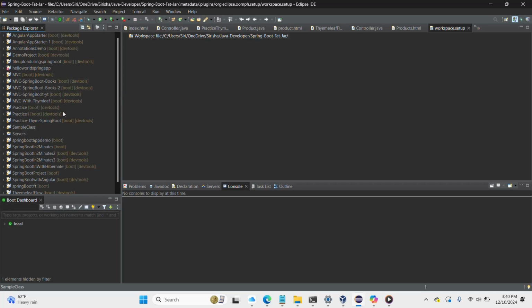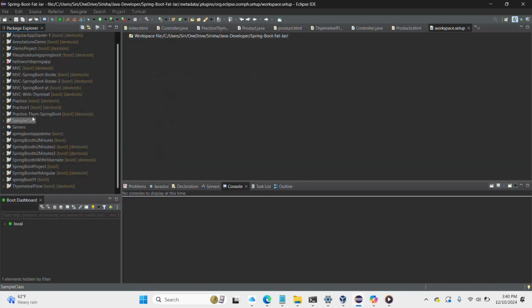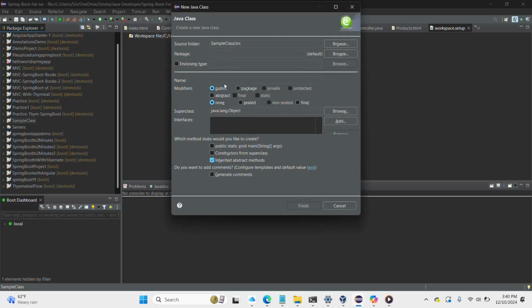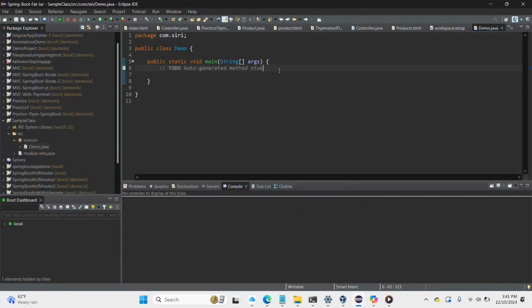So I have created a sample Java project, right? Inside this, you have to create a class. This is just an external folder that allows you to create a project. And here you have to create your own class name. You can give any unique name and a package name, and you can select the main method option here, and that will load the main method automatically when it creates the class. So this is how you create the class, and then you can start writing your code.